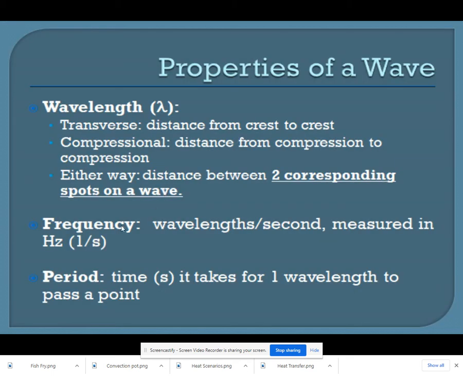Then you've got frequency, and that's how many times the wave repeats per second, or how many wavelengths you have per second. You can almost picture it as how squished together the wave is. And then period is the time it takes for one wavelength to pass a point.